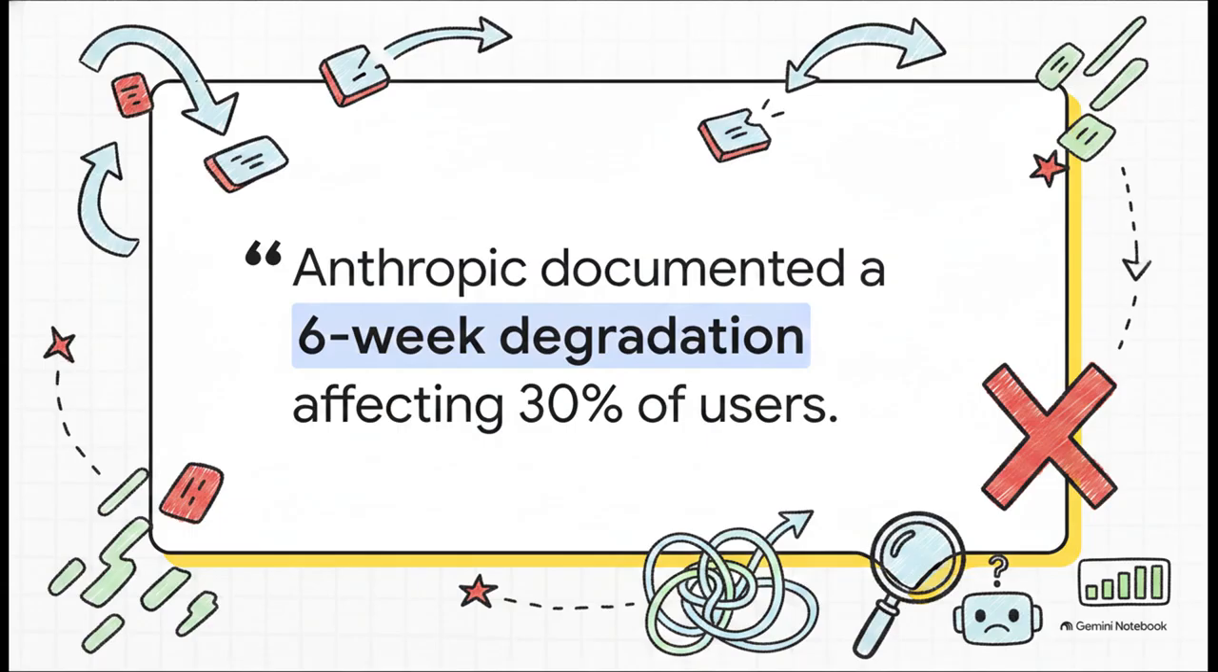And hey, if you're thinking, well, that's just the startup problem, think again. Anthropic literally documented a massive 6-week degradation incident that impacted a whopping 30% of their users. The culprit? Context window routing errors. What this proves is that RAG systems fail silently, and they do it with a ton of confidence, in ways that traditional monitoring completely misses.